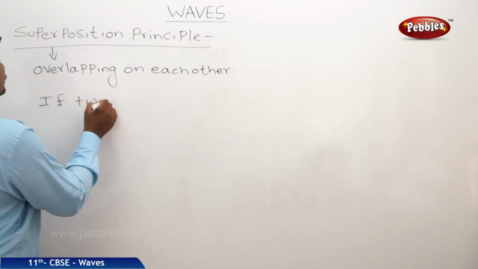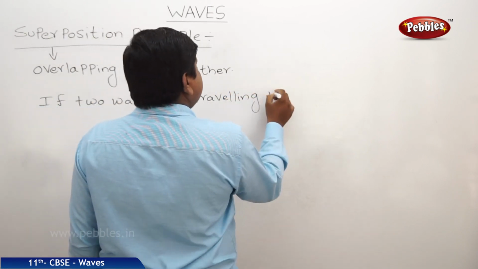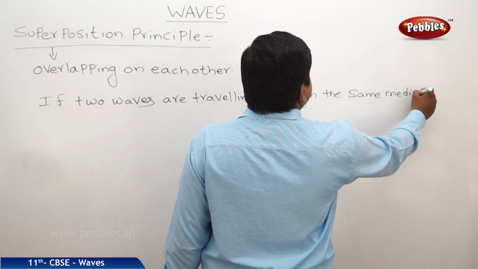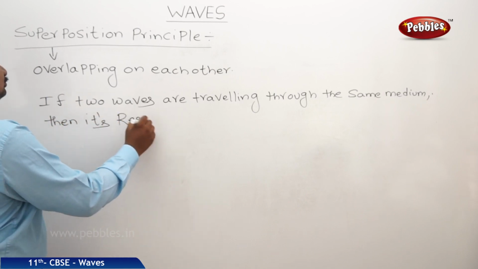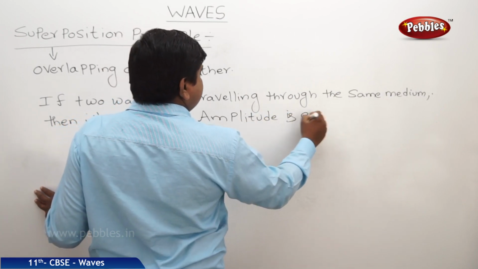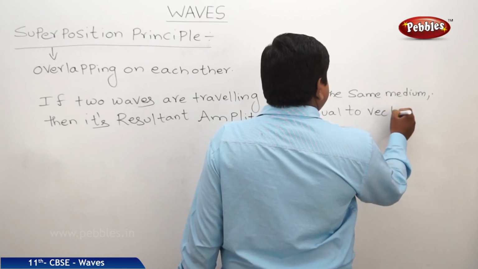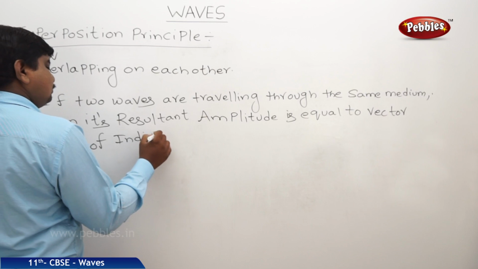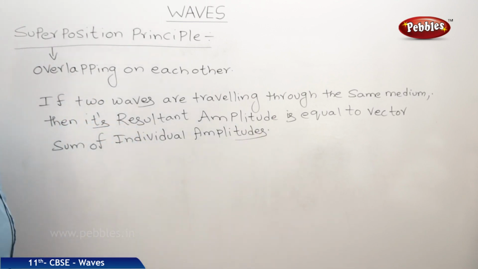If two waves are traveling through the same medium, then the resultant amplitude is equal to the vector sum of individual amplitudes. That means